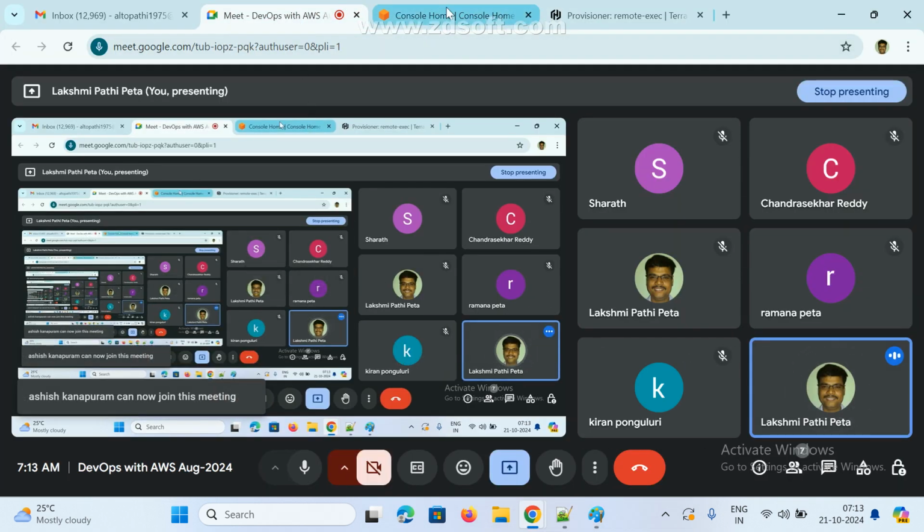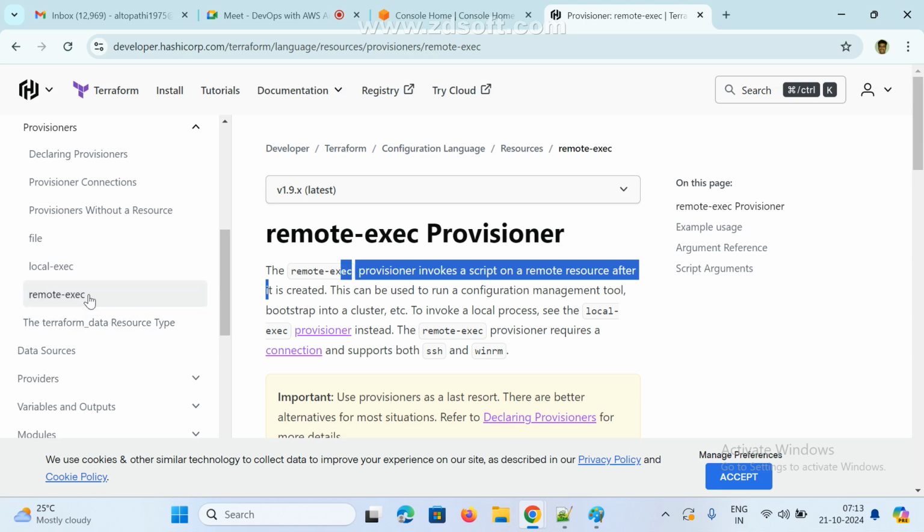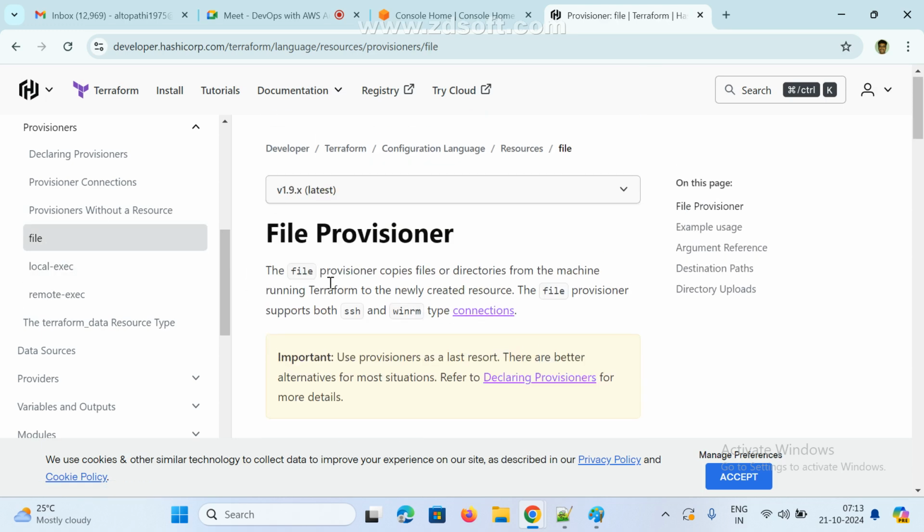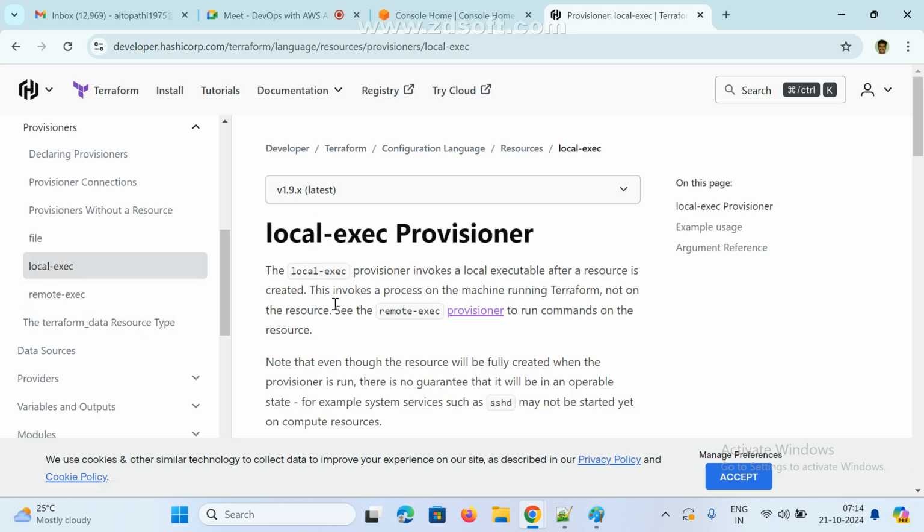So naming, how will it work? Very simple. There are three types: file provisioner, local exec, remote exec. File means if you want to copy, save, from source to destination. See here, file copies files or directories from the machine running Terraform to the newly created resource. So from my local machine, if you want to copy to running instances, we go for file provisioner. Local exec means, see here, after the resource is created, I want to get some information, my resource information, and save it on my local machine. In that case, local exec.